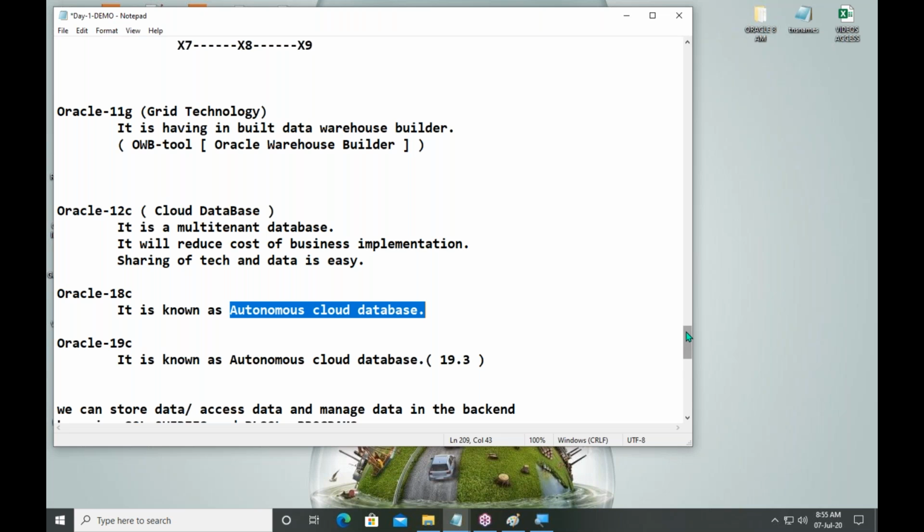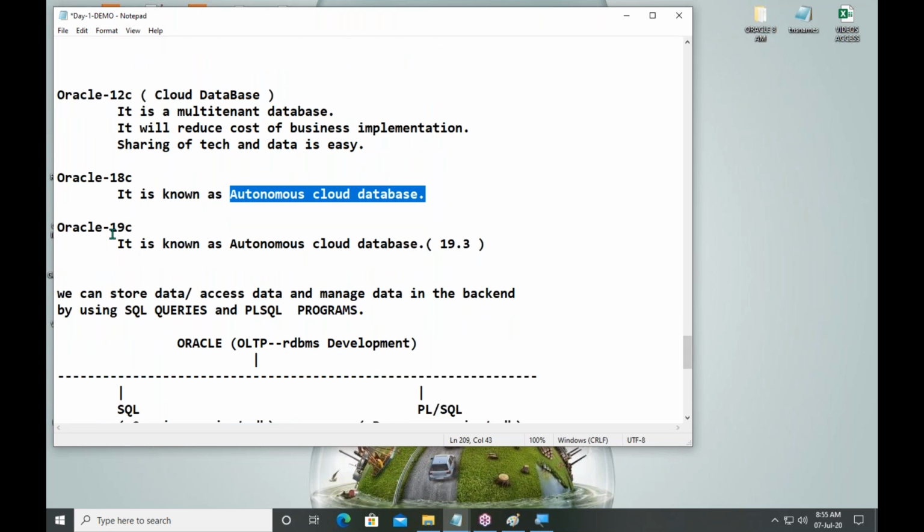I hope you understand, guys. So anyway, the last version is Oracle 19C. For 18C, the support from Oracle company is up to the year 2023. For Oracle 19C, the support from Oracle company is until 2026.